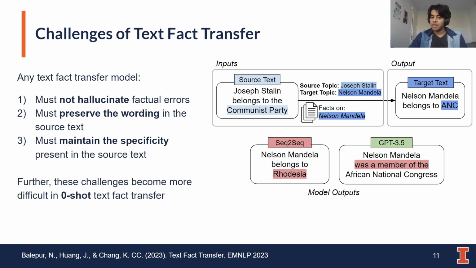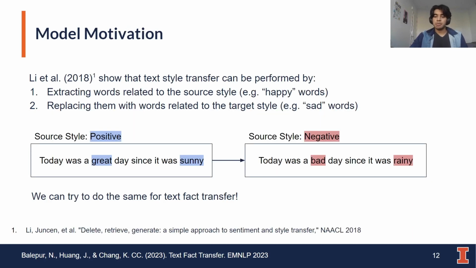And these challenges become even more difficult in zero-shot text fact transfer settings. And if we want to create an adaptable text fact transfer model, we want to explore the zero-shot setting, which is why we also explore it in this work. So given these limitations, we set out to design a text fact transfer model.